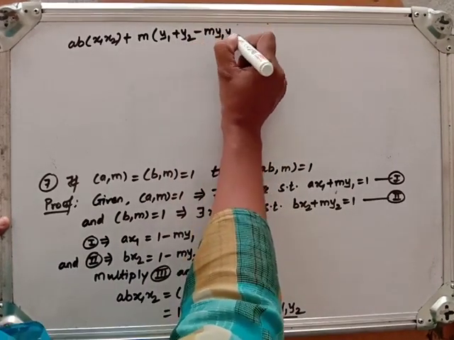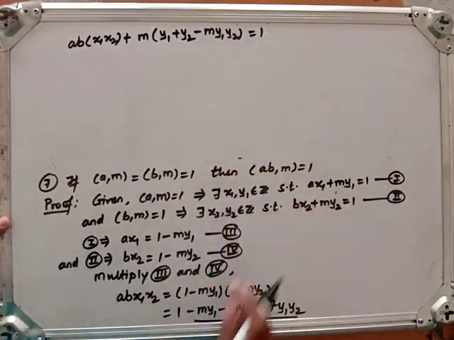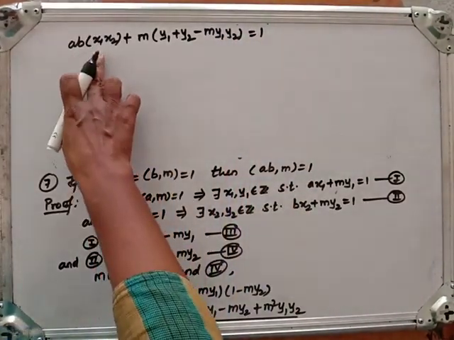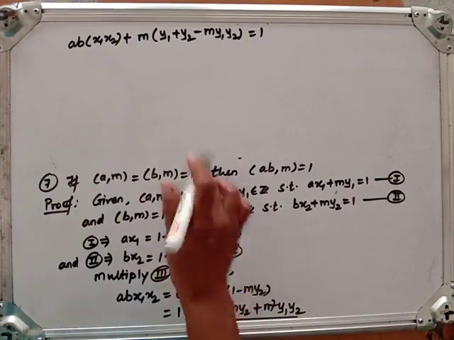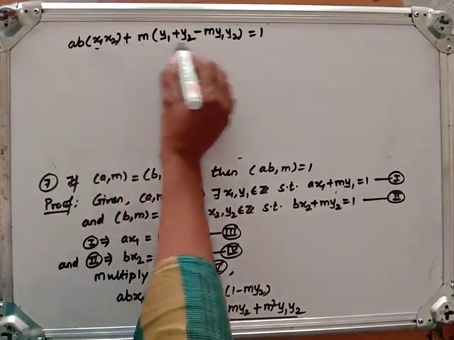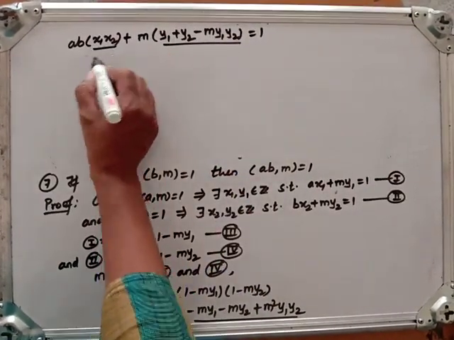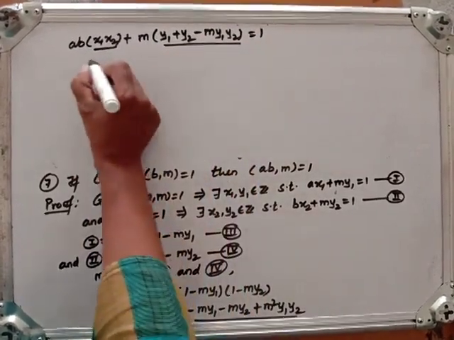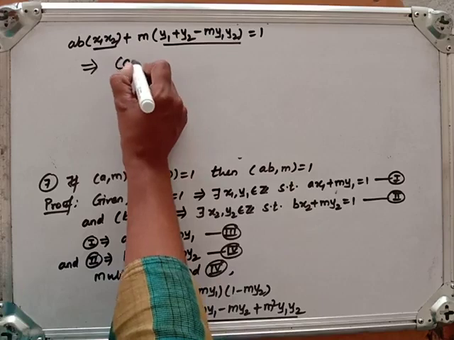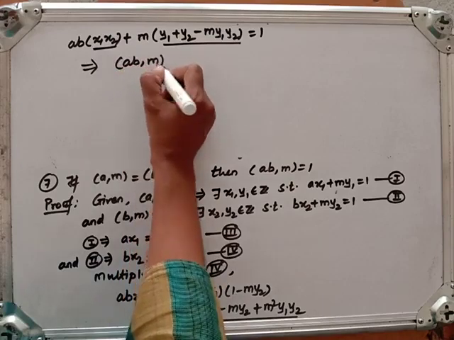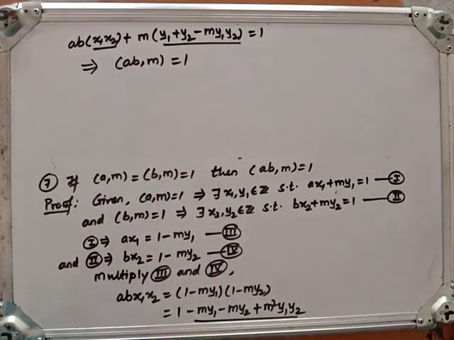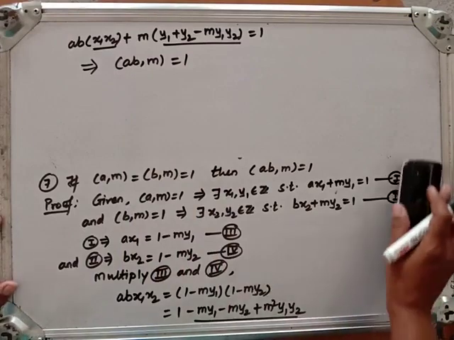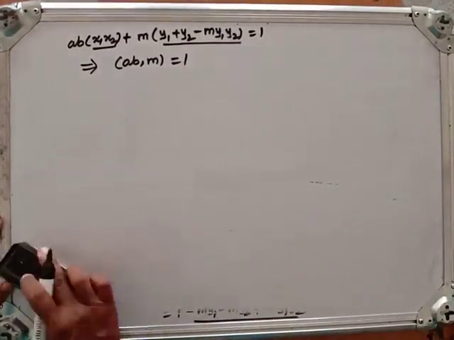M y1 y2, that is equal to 1. All these are integers, so this is also an integer, and that is a linear combination of AB and M, and that is equal to 1. So what does this say? This says GCD of AB and M is also 1.